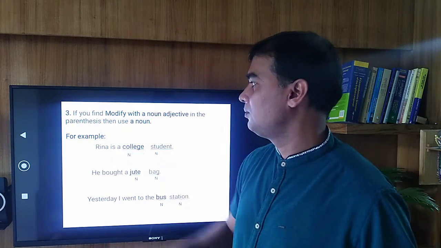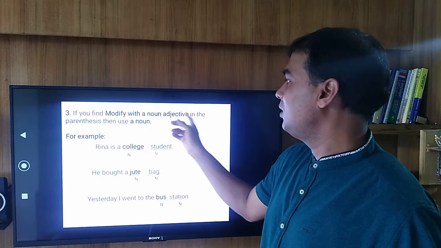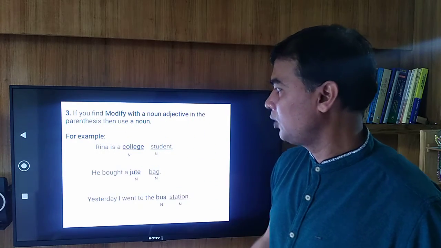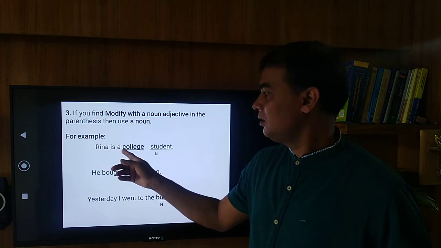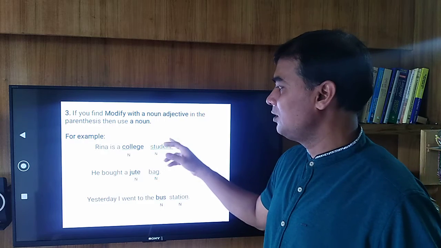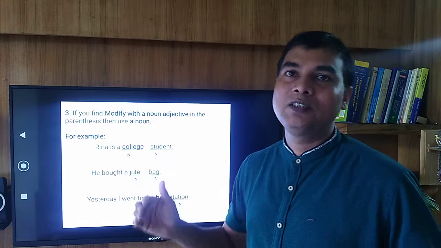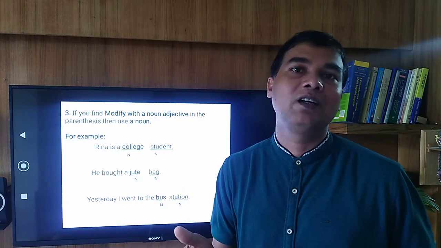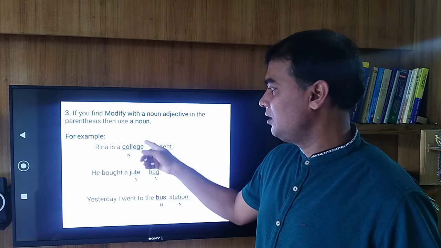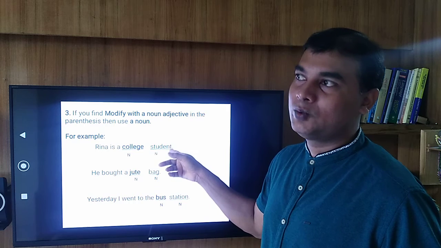Technique number 3. If you find modify with a noun adjective in the parenthesis, then use a noun. For example, Reena is a college student. Here you see student is a noun, and you have to use a noun adjective. Noun adjective means another noun that works as an adjective. Here college is also a noun, but this noun is modifying the second noun student.